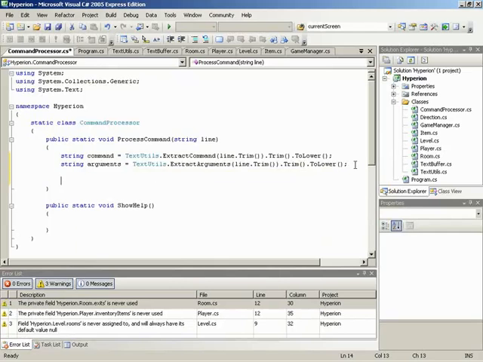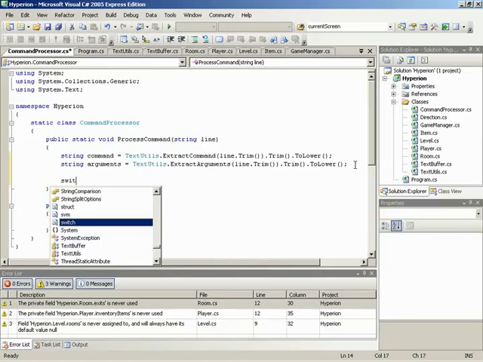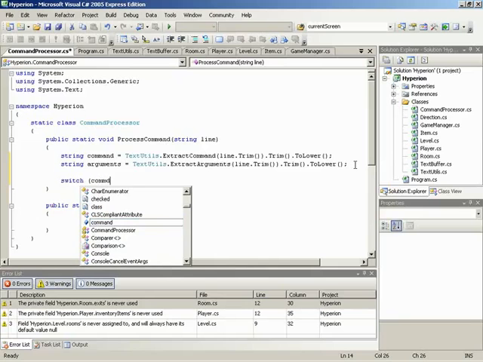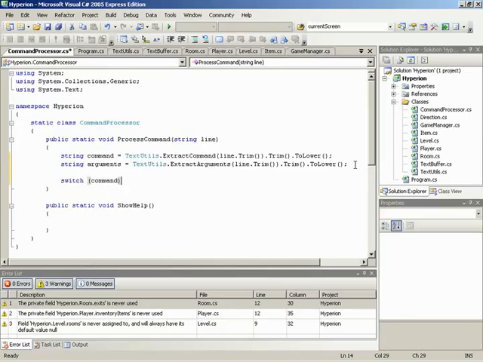All right, so now that we've broke them apart and we have the command and the argument separated, now we can go ahead and start making some determinations. What is it they want to do? And this is going to introduce a switch, so something new. We'll have a switch based on the command, and then we'll block the switch in.